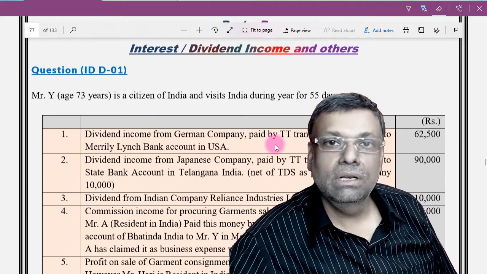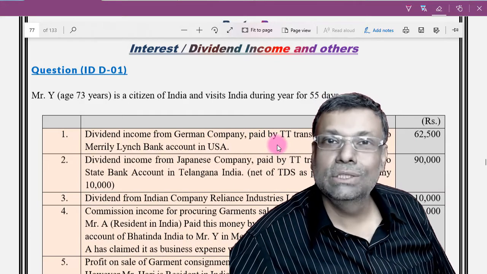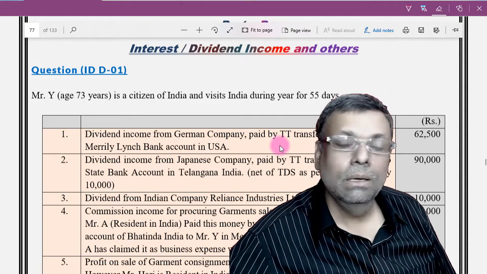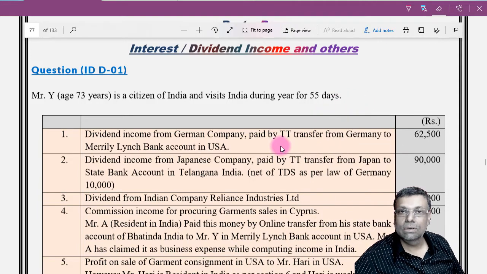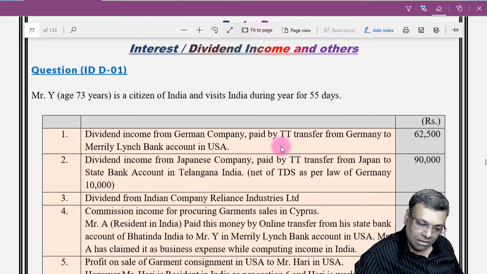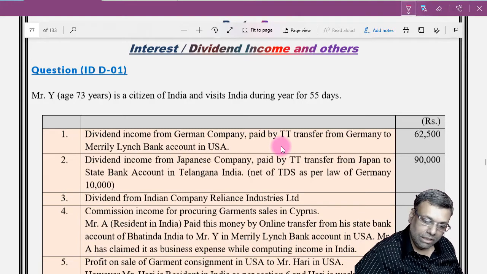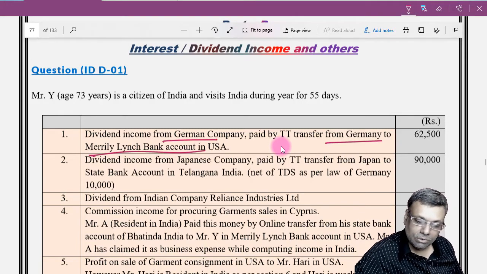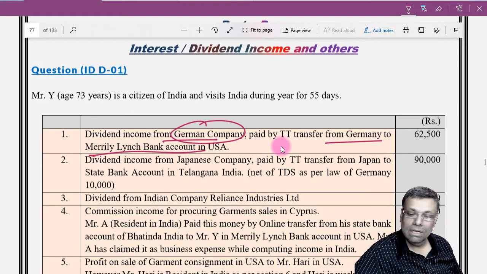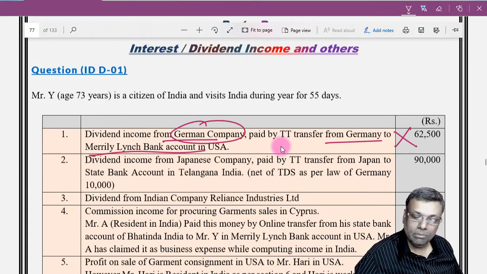Now, not ordinarily resident and non-resident, first of all, computation-wise, will be the same only. Only one major difference will be the business control from India test. Otherwise, in both residential statuses, computation-wise, by and large, it is going to be the same. Okay. Now, see. 1. Dividend from a German company paid by TT transfer from Germany to a Merrill Lynch Bank account in USA. So, it is received outside India and it is accrued also outside India. So, this particular money will not be taxable in India.